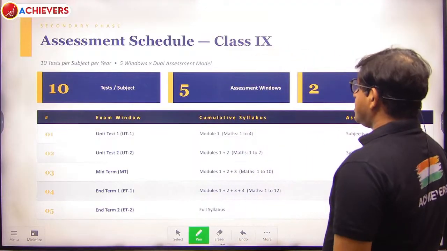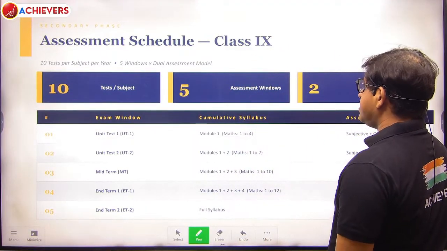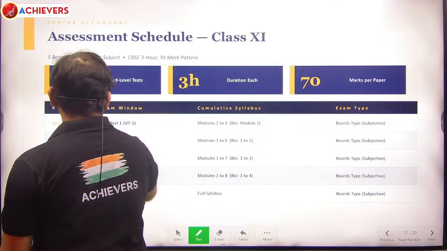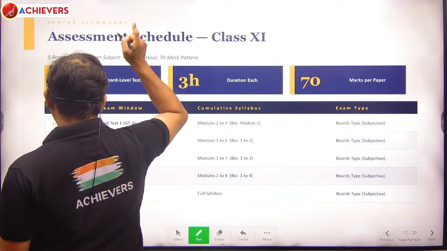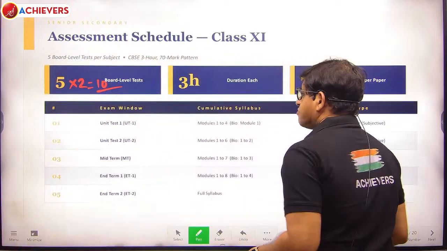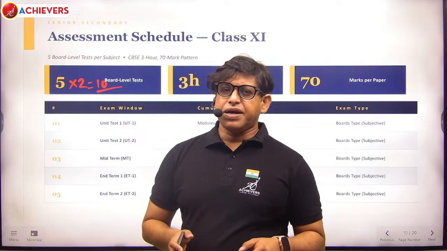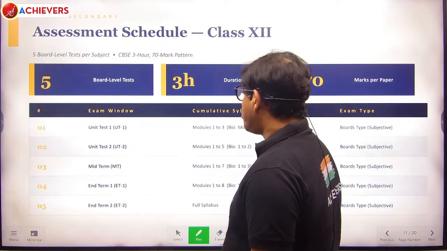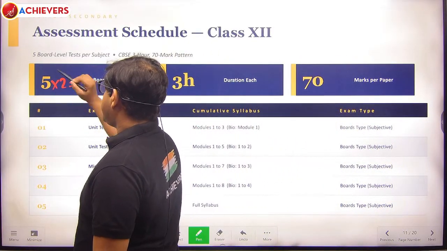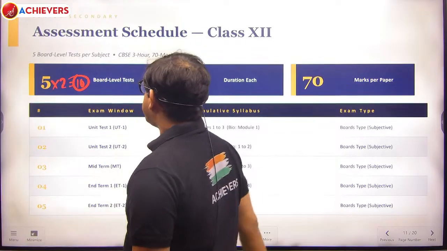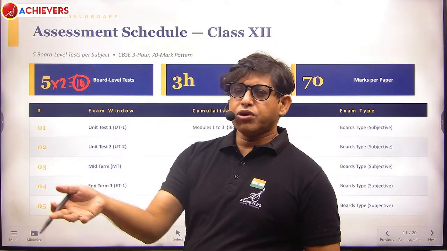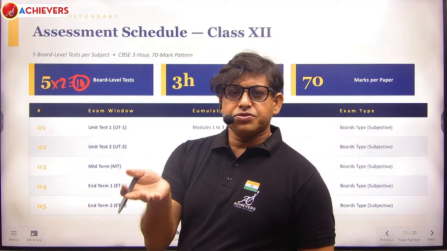As I was telling, this is class 9, and you can get those 10 tests also. This is 11-12, where there are 5 board level tests and also 5 JEE NEET type tests. So this is again 10 tests. The pattern will be strictly maintained with respect to the CBSE pattern according to the classes, board and school type examination. This is again class 12, the same thing: 5 are board level, and the rest 5 are entrance type tests, and the syllabus is the same. For example, for UT1, you are going to give the syllabus with respect to the board level, and the syllabus for the objective paper is going to be the same.